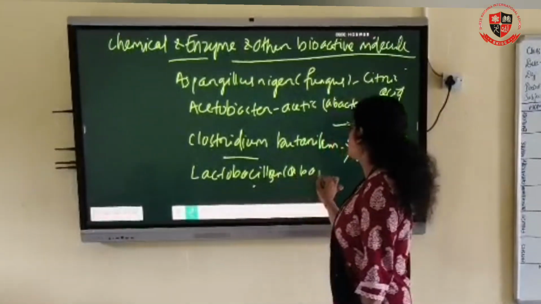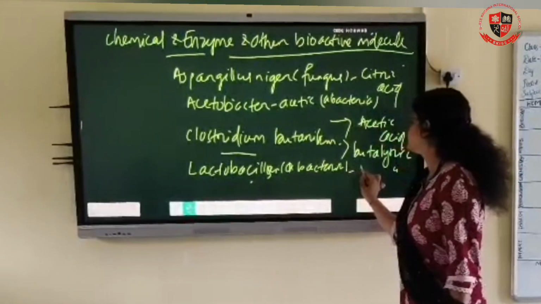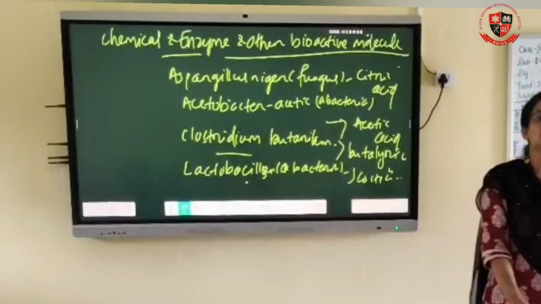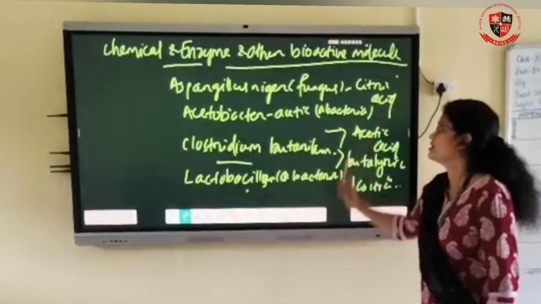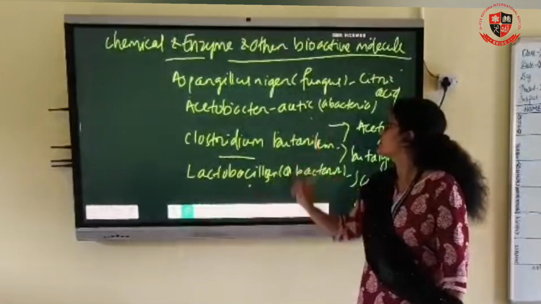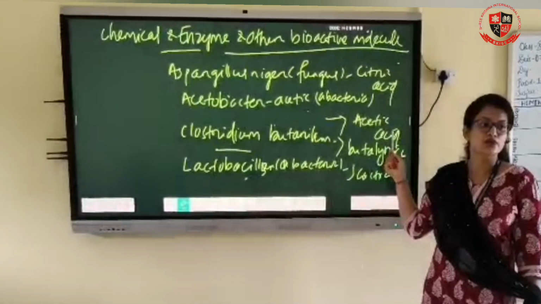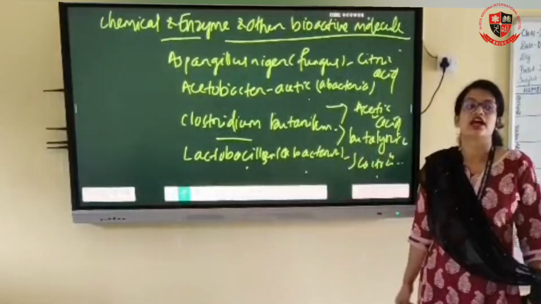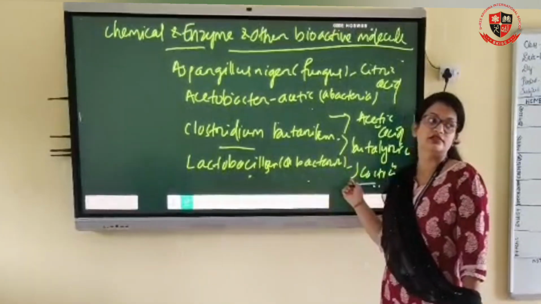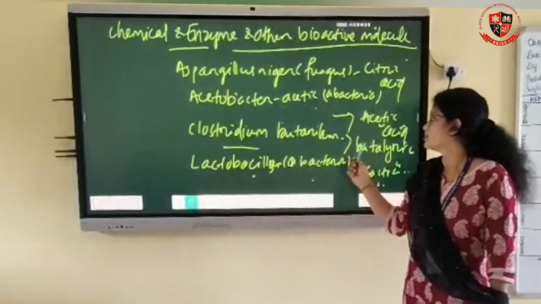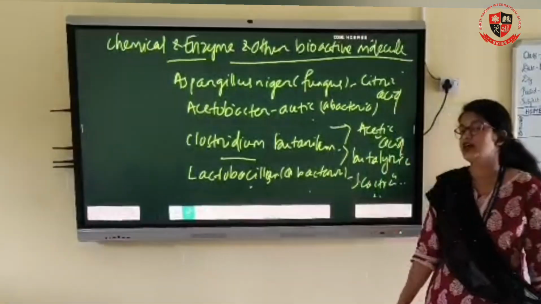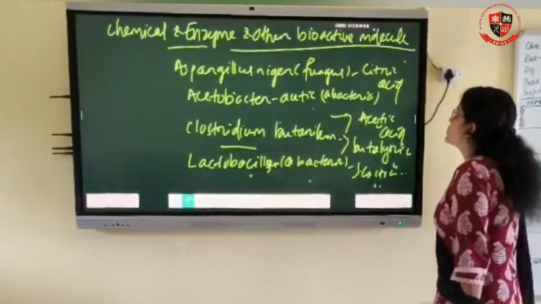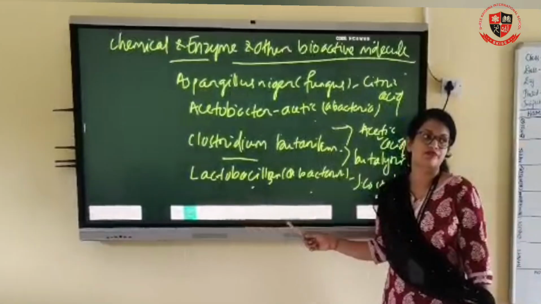It is a bacteria and produces lactic acid. Aspergillus niger is a fungus which produces citric acid, Acetobacter aceti is a bacteria which produces acetic acid, and lactic acid bacteria produce the lactic acid present in curd, and butyric acid bacteria produce butyric acid. These are the chemicals produced by microbes. Now clear?